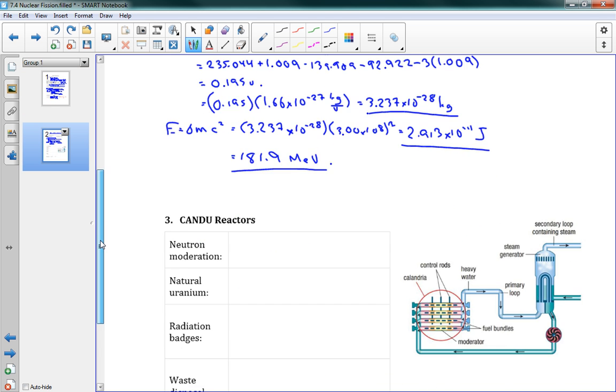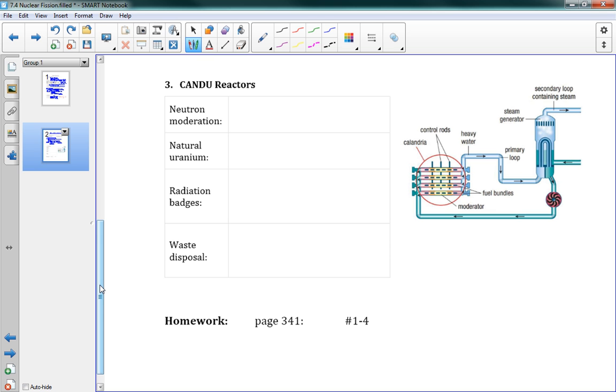And in Candu reactors, what we do is called neutron moderation, which is where the neutrons are slowed down by heavy water. And you'll remember I mentioned heavy water a couple lessons ago as well.